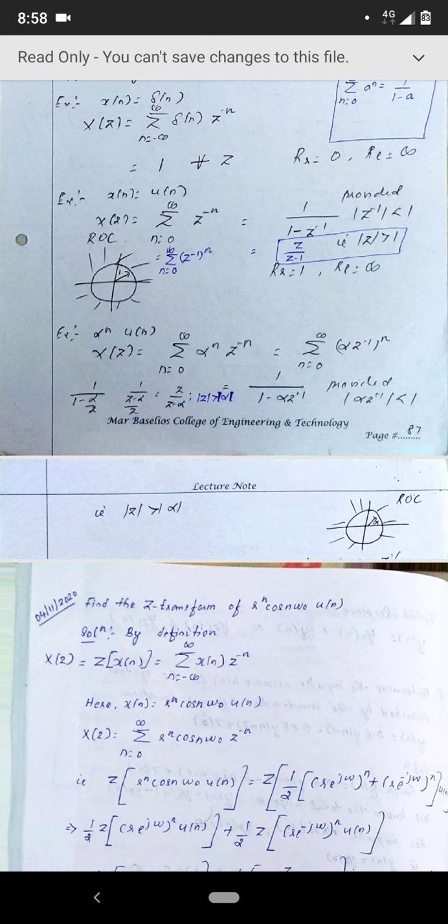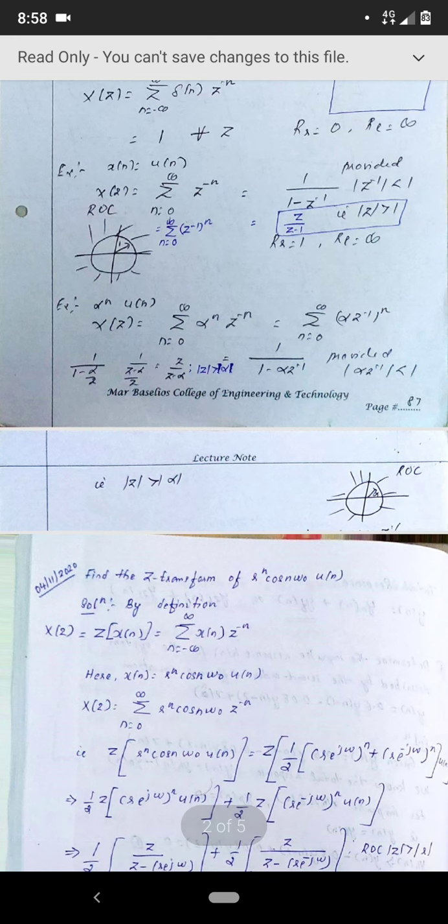Who decides the convergence of such a summation? The convergence of the summation is decided by the value of z raised to minus 1. Why? Suppose z raised to minus 1 is 1, what happens? 1 raised to n, where n varies from 0 to infinity. So 1 plus another 1 plus another 1. Likewise, you are adding 1 infinite times. So what is the result? It's infinity. So you can't have z raised to minus 1 as 1.